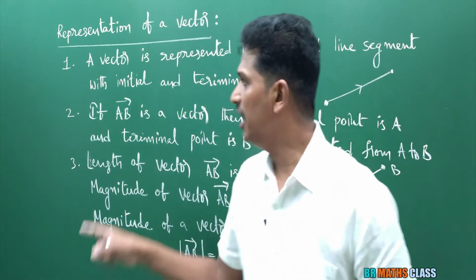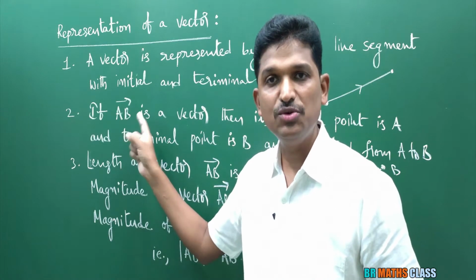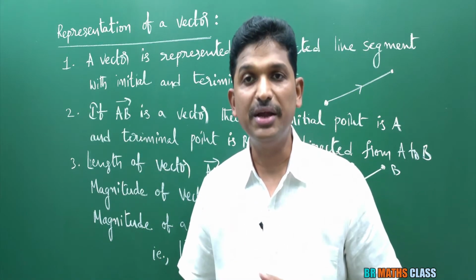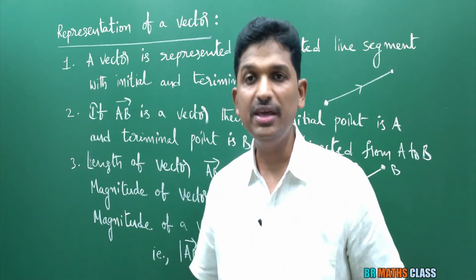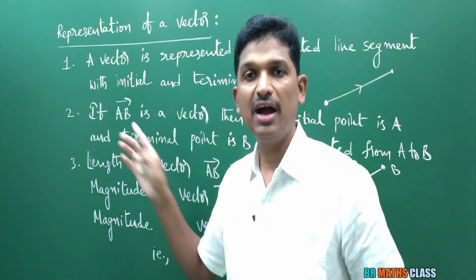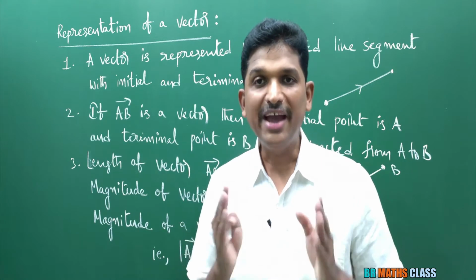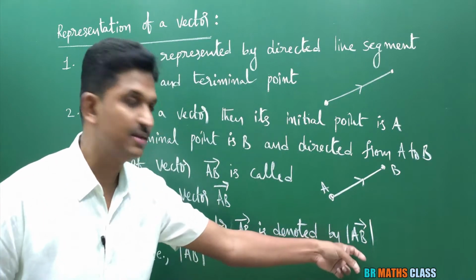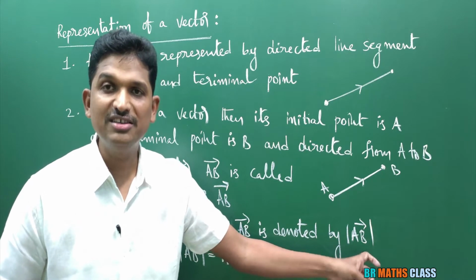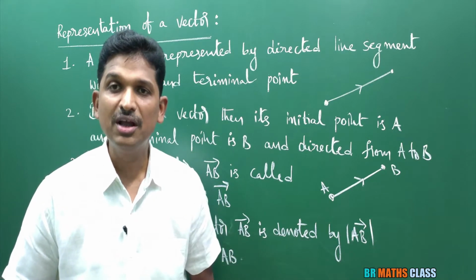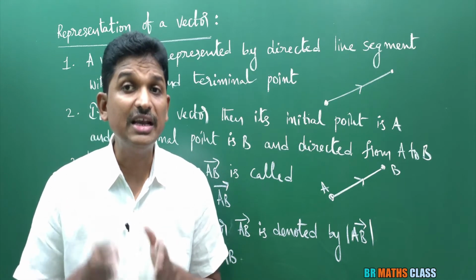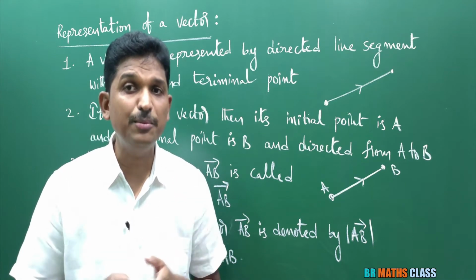Second point, if AB bar is a vector, whenever you see AB bar is a vector, what you will say? It is a directed line segment directed from A to B whose initial point is A and terminal point is B. Magnitude of a vector AB bar is denoted by modulus of AB bar. What is modulus of AB bar? Modulus of AB bar is AB. Length of the vector AB bar is AB.